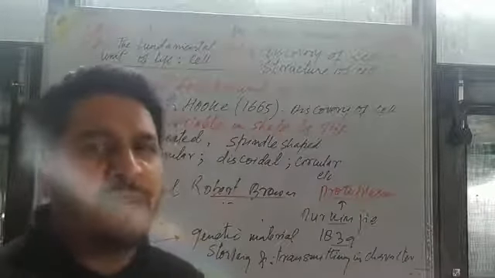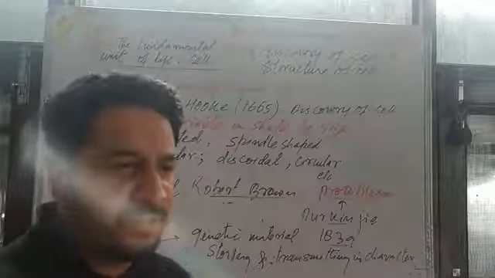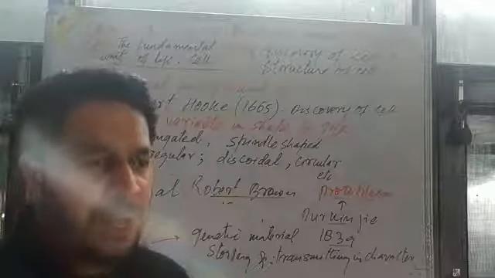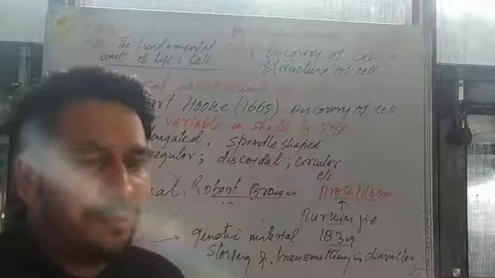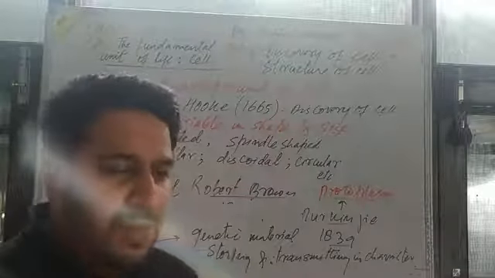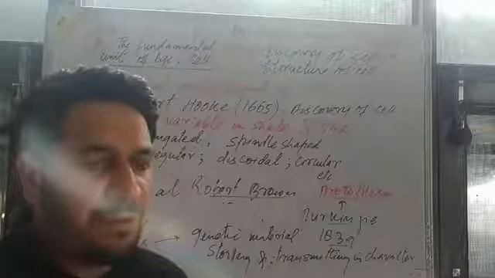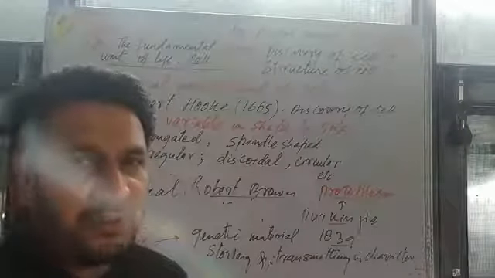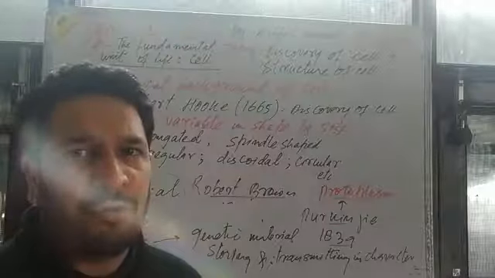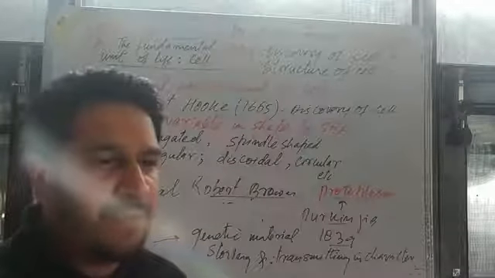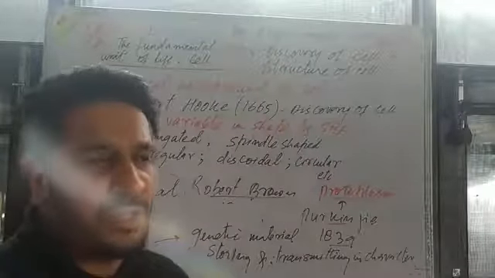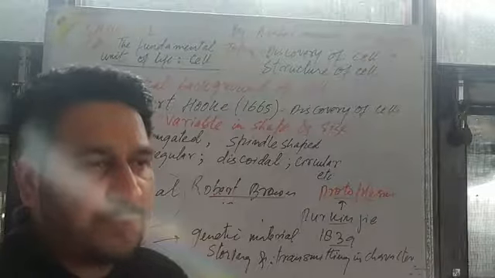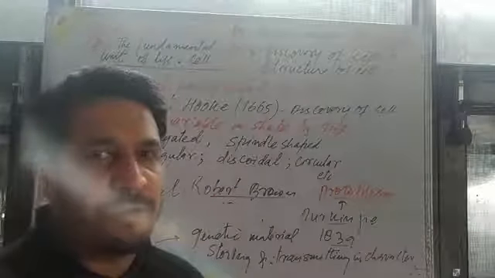So this was all the historical background of the cell, with the later on time how the cell has been proved that it is complex in structure and variable in function, and later on how the different scientists led us to its discovery with the help of the microscope, to these days with the help of the electron microscope, and we find out much more things, much more other parts that are found inside the cell.